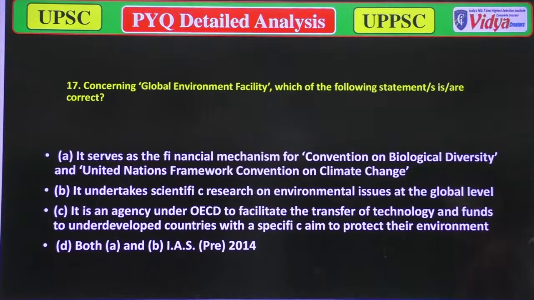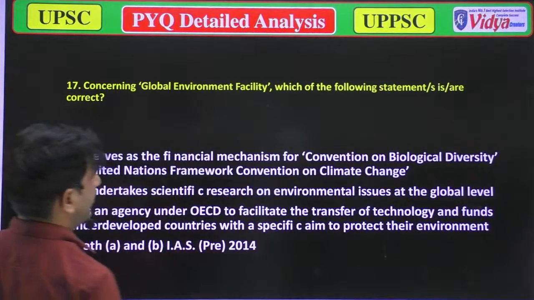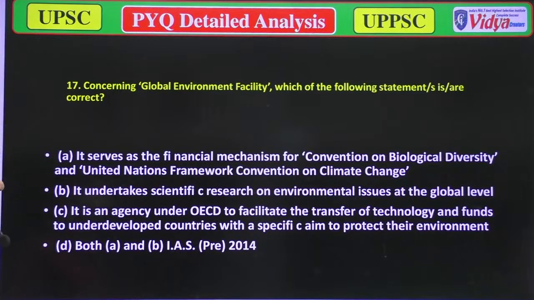Concerning the Global Environment Facility, which of the following statements is or are true? Option A, it serves as the financial mechanism of the Convention on Biological Diversity and the United Nations Framework Convention on Climate Change. Option B, it undertakes scientific research on environmental issues at the global level.